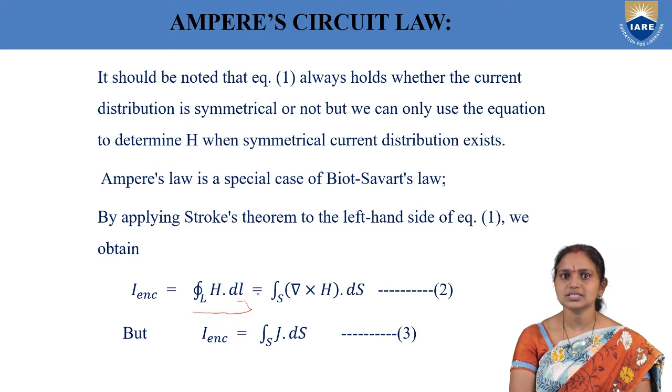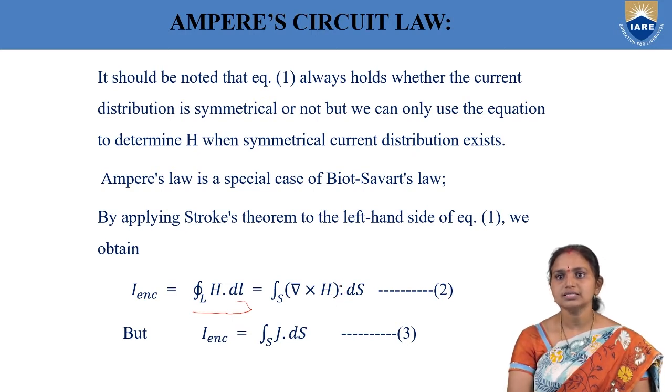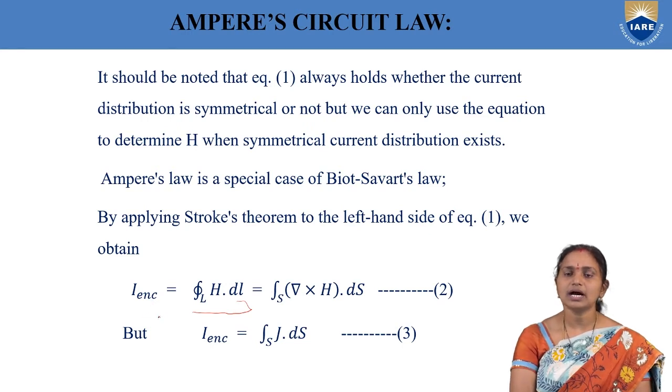Stokes theorem gives the relation between line integral and surface integral. Line integral of a vector equals the curl of the same vector over the surface. So from Stokes theorem, closed integral H dot dl over the line can be equated to the curl of H over the surface. So closed integral H dot dl over line equals del cross H dot ds over surface. That is similar to I enclosed.